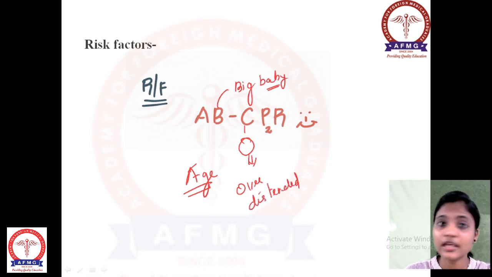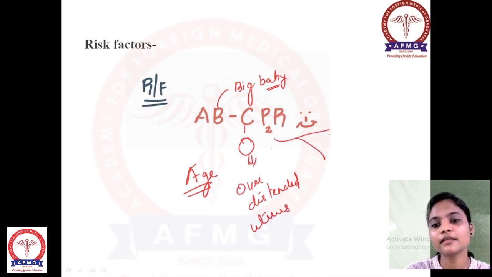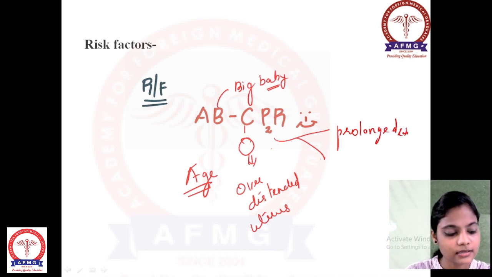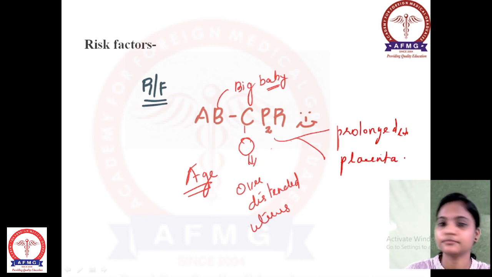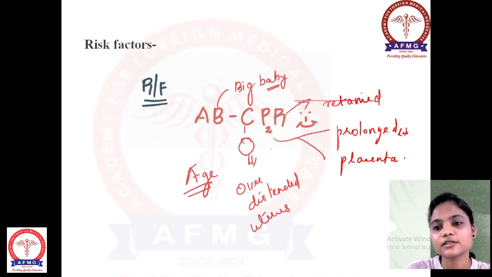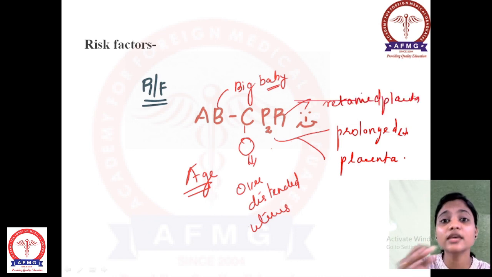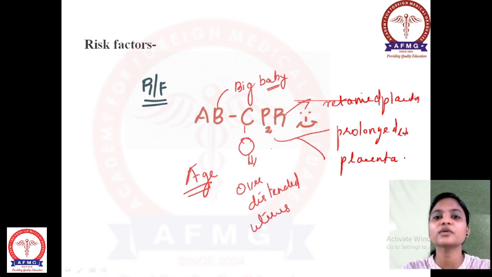These risk factors are very important because they are going to give you a clue for finding the answer. So over distended uterus. And what is P2? Two P's are there. One is prolonged labor, and another one is placental abnormality, right? And R is retained placenta. These are the main risk factors which you can see in a clinical question asked regarding postpartum hemorrhage. You can find them by these kinds of clue words, right?